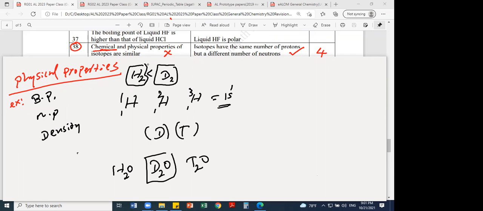If you take H2O, it's 18 relative molecular mass. If you take D2O, it's 2 times 2, 4, plus 16, then 20. Therefore the boiling point of D2O is greater than H2O, because the relative molecular mass differs. That's the meaning of physical properties. If you boil D2O, the boiling point is not 100. Understood? The boiling point of D2O will be greater than 100. H2O boils at 100 degrees Celsius at 1 atm pressure. Okay.